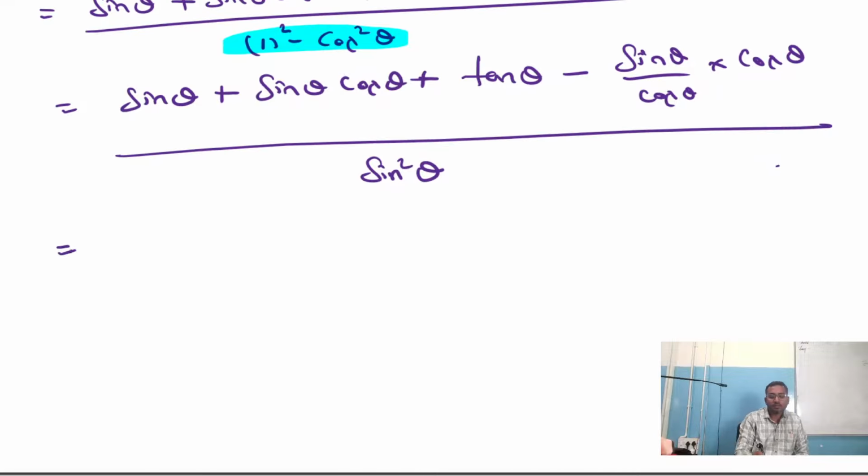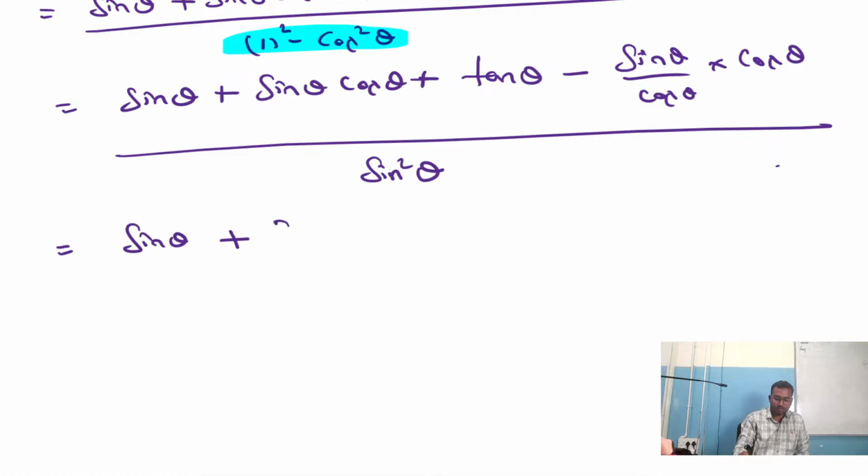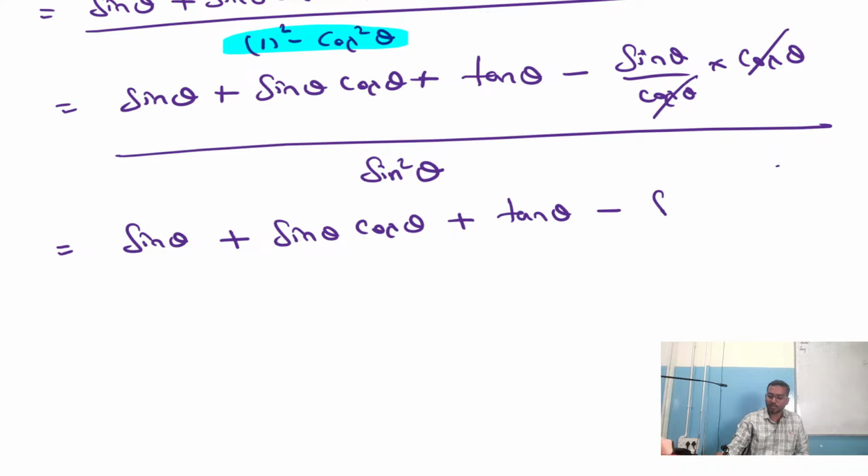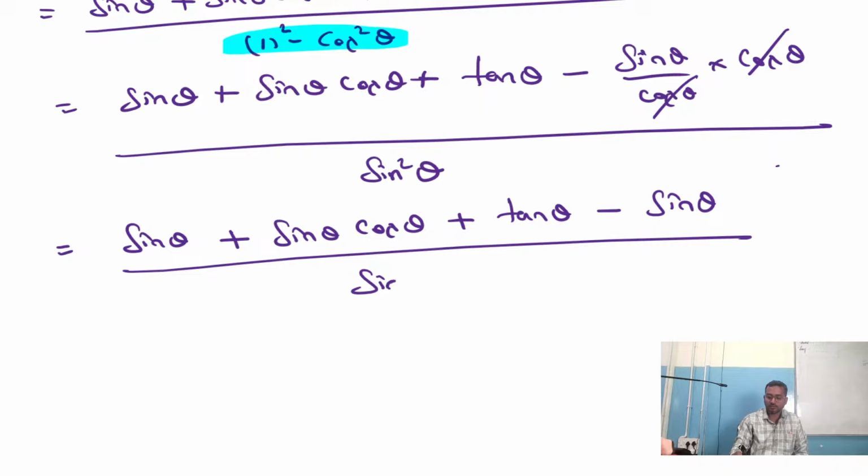Am I right? Now that is equals to, we can write here sin theta plus sin theta into cos theta plus tan theta minus this cos theta get cancelled, minus sin theta divided by sin square theta. Now we can see plus sin theta minus sin theta get cancelled.